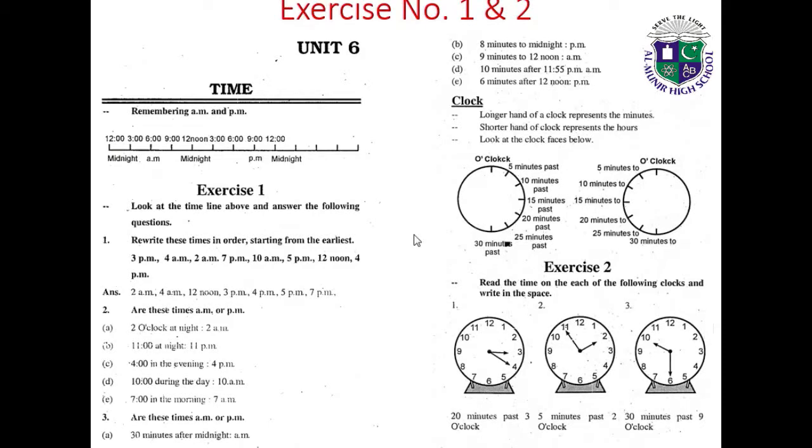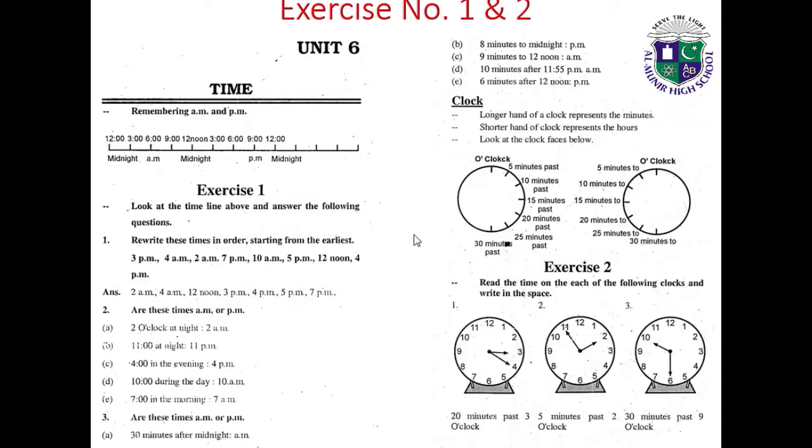Clock. The longer hand of a clock represents the minutes, the shorter hand of a clock represents the hours. Look at the clock faces below: 5 minutes past, 10 minutes past, 15 minutes past, 20 minutes past, 25 minutes past, and 30 minutes past. And the values for 5 minutes to, 10 minutes to, 15 minutes to, 20 minutes to, 25 minutes to, and 30 minutes. Okay. Exercise 2, read the time on each of the following clocks.